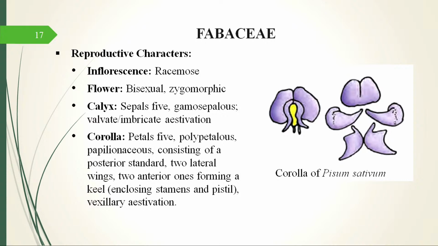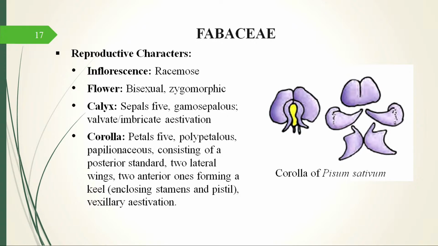Then coming to a flower, it is a bisexual flower. That means it has both androecium and gynoecium, and it is zygomorphic. Again, if I cut the flower longitudinally, then I will have two laterally superimposable halves. But if I cut it laterally, then I will not have. That is why in Fabaceae, the flowers are zygomorphic. And also these zygomorphic flowers give us an indication, okay, I can see a zygomorphic flower, maybe this family is Fabaceae. So, when you go to the field and if you want to be a plant taxonomist, then these interesting tips you can note down.